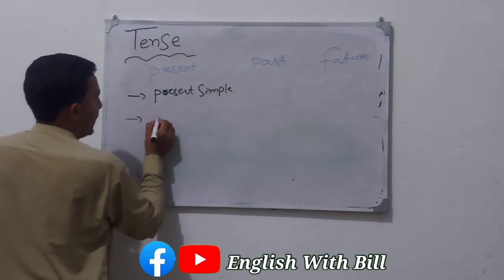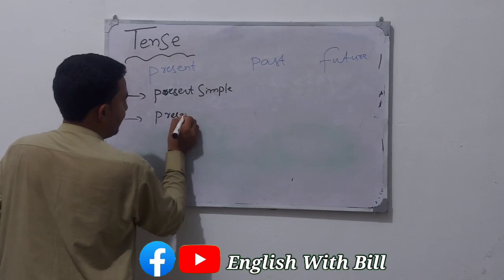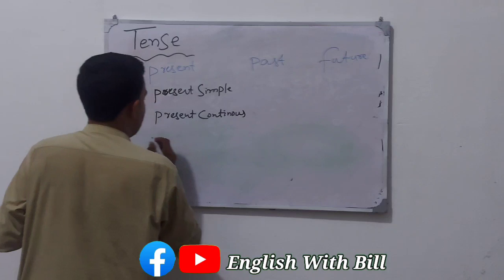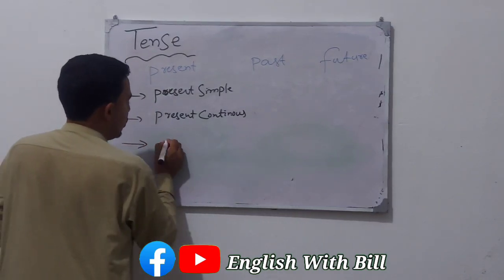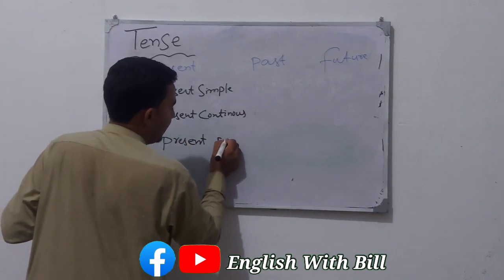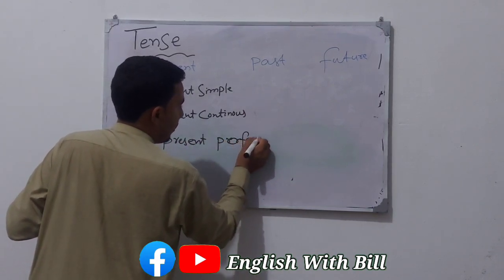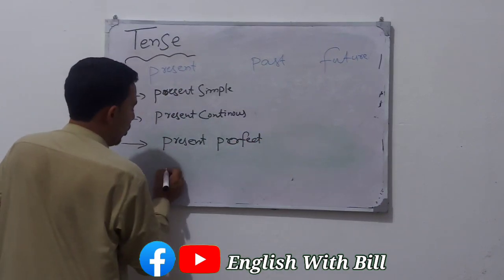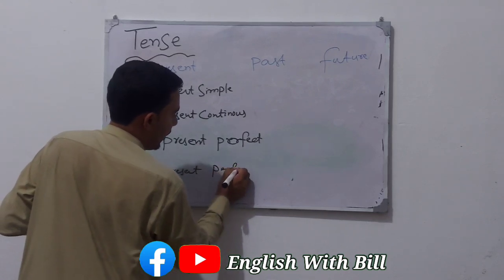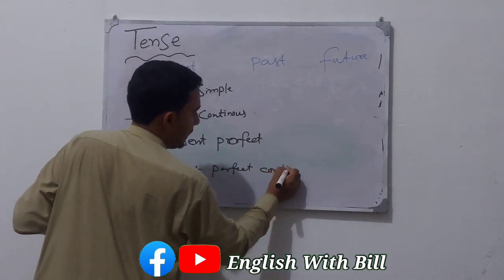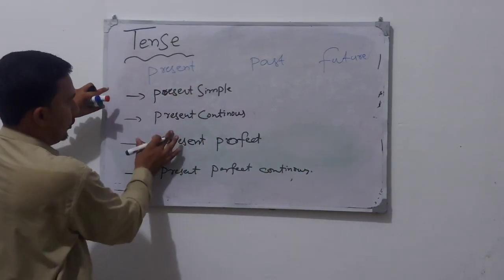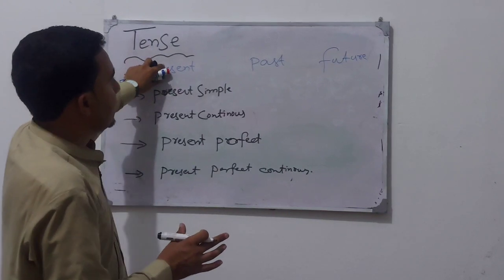The next one is present continuous. The third one is present perfect. The fourth one is present perfect continuous. So these are the four subtenses of each category.